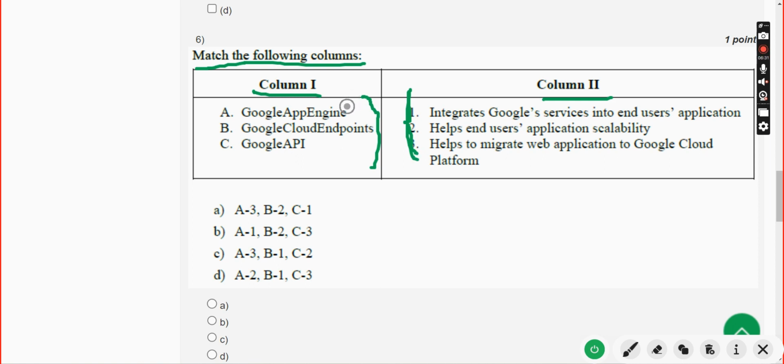So, Google App Engine helps to migrate web application, and Google Cloud Endpoints help the end users with application scalability, and Google API integrates Google services into end users' application. So the answer is option A.